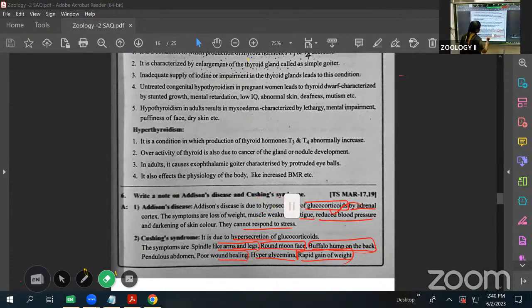With this, we completed almost all of endocrinology. One more is there. I will take it afterwards, at the end of the class. I will take that one.